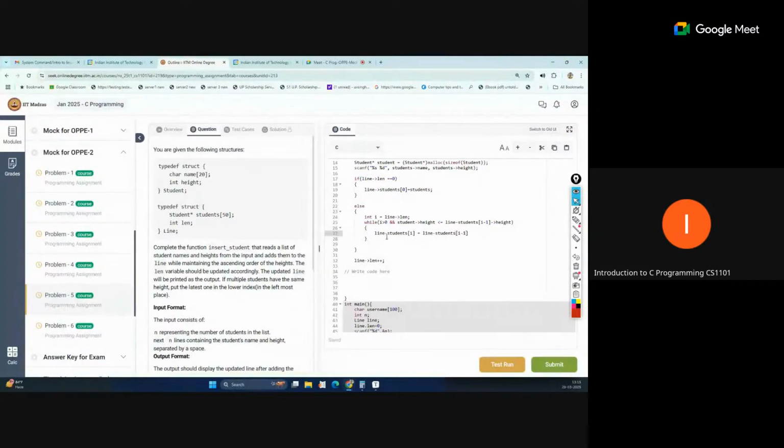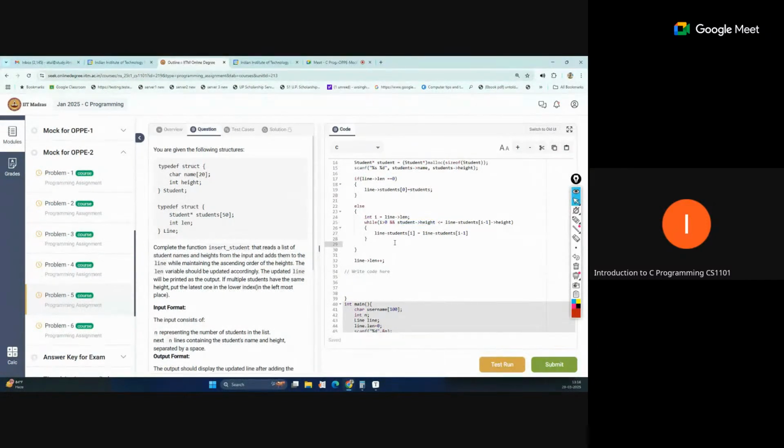So that is just simple swapping. We have shifted the student at index i minus 1 to the ith index. Now that is free, so at that point we will store the current student height. This iteration will run till the point where the new student should be added.